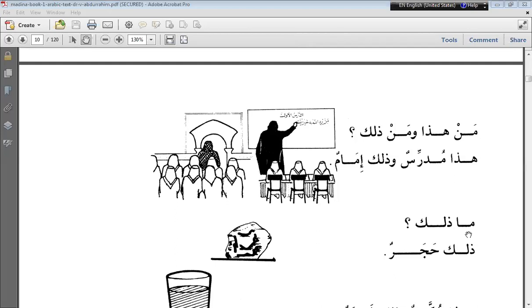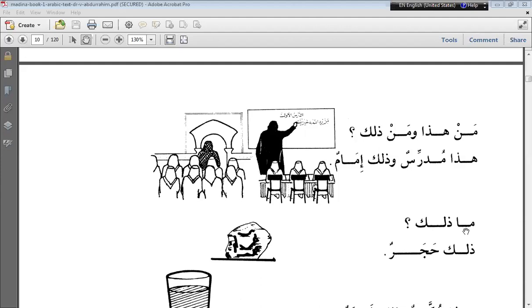This one, where you have put the hand. Yes, exactly. Ma zalika. Ha, ja, and ra. Hajarun. Correct. Very good. What's the translation?